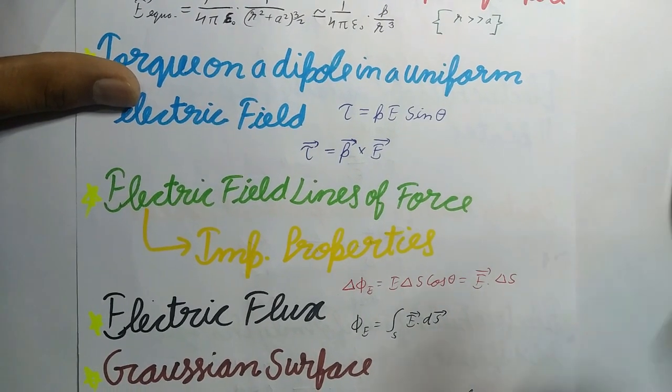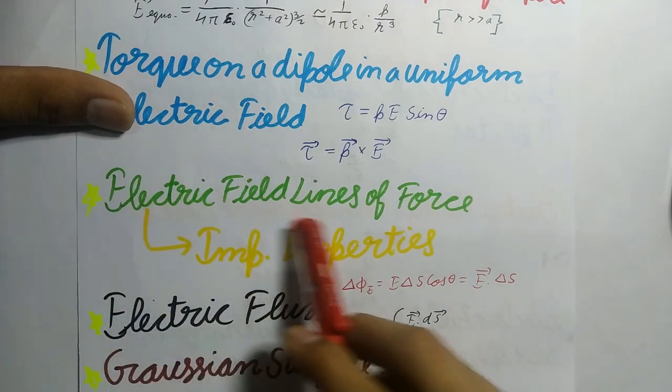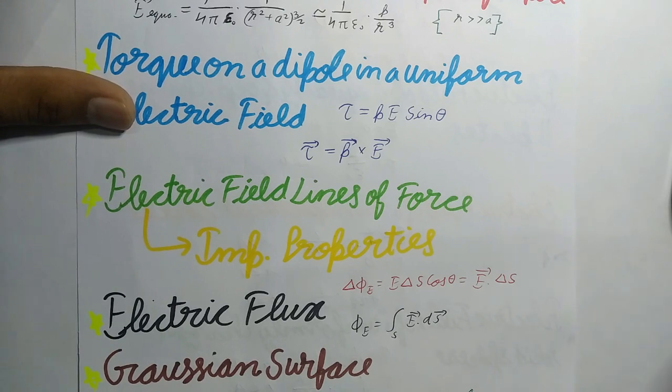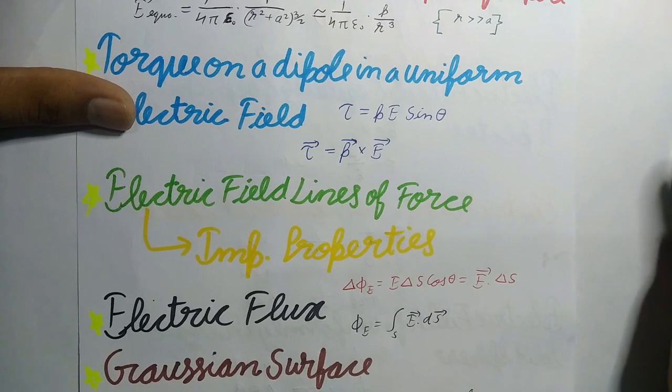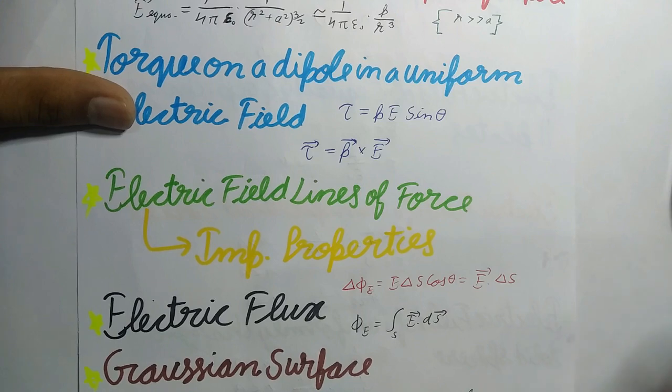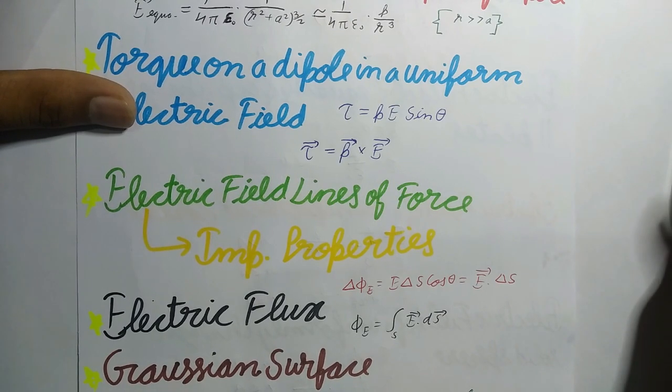So now let's understand some important properties of the electric field lines of force. First, lines of force are continuous curves without any breaks. Second, no two lines of force can cross each other. Third, they start at positive charge and end at negative charge. They cannot form closed loops. Fourth, the relative closeness of the lines of force indicates the strength of the electric field at different points. Fifth, they are always normal to the surface of a conductor. And last, sixth, they have a tendency to contract lengthwise and expand laterally.